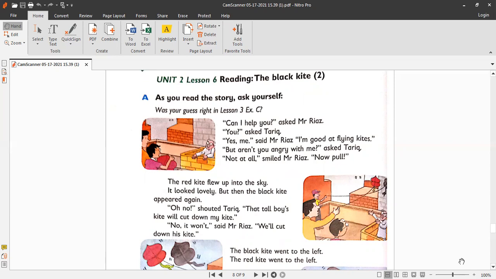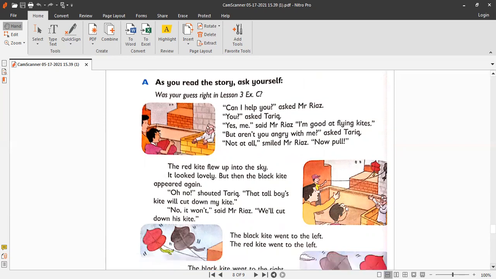He was feeling very sad, and this is Mr. Riaz standing on his rooftop. We discussed in our previous class, at the end of that story, that I asked you to guess what will happen next, right? It was exercise C. The question was guess what will happen next. So you have to tell your parents whether your guess was right or not, if you guessed about the story. Okay, the prediction.